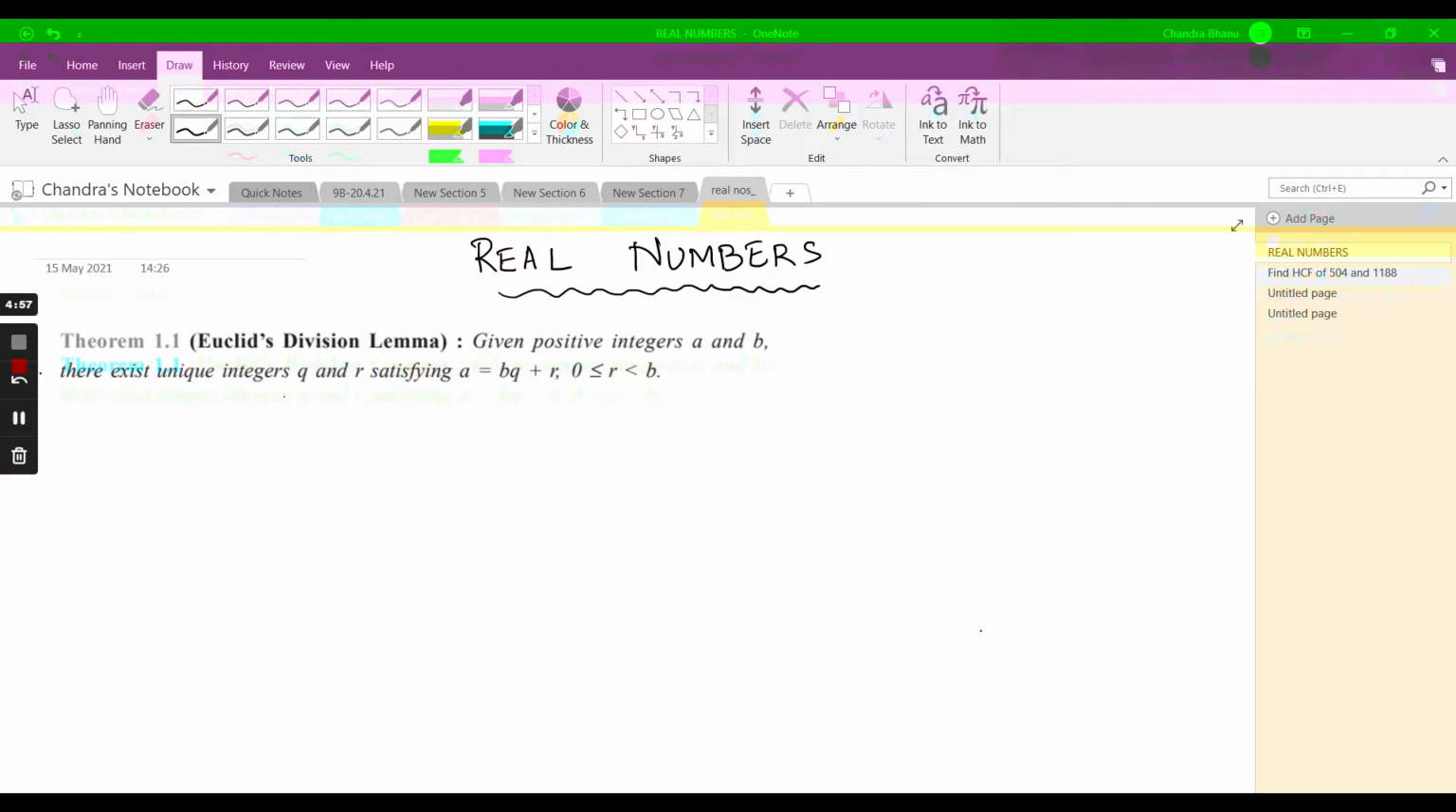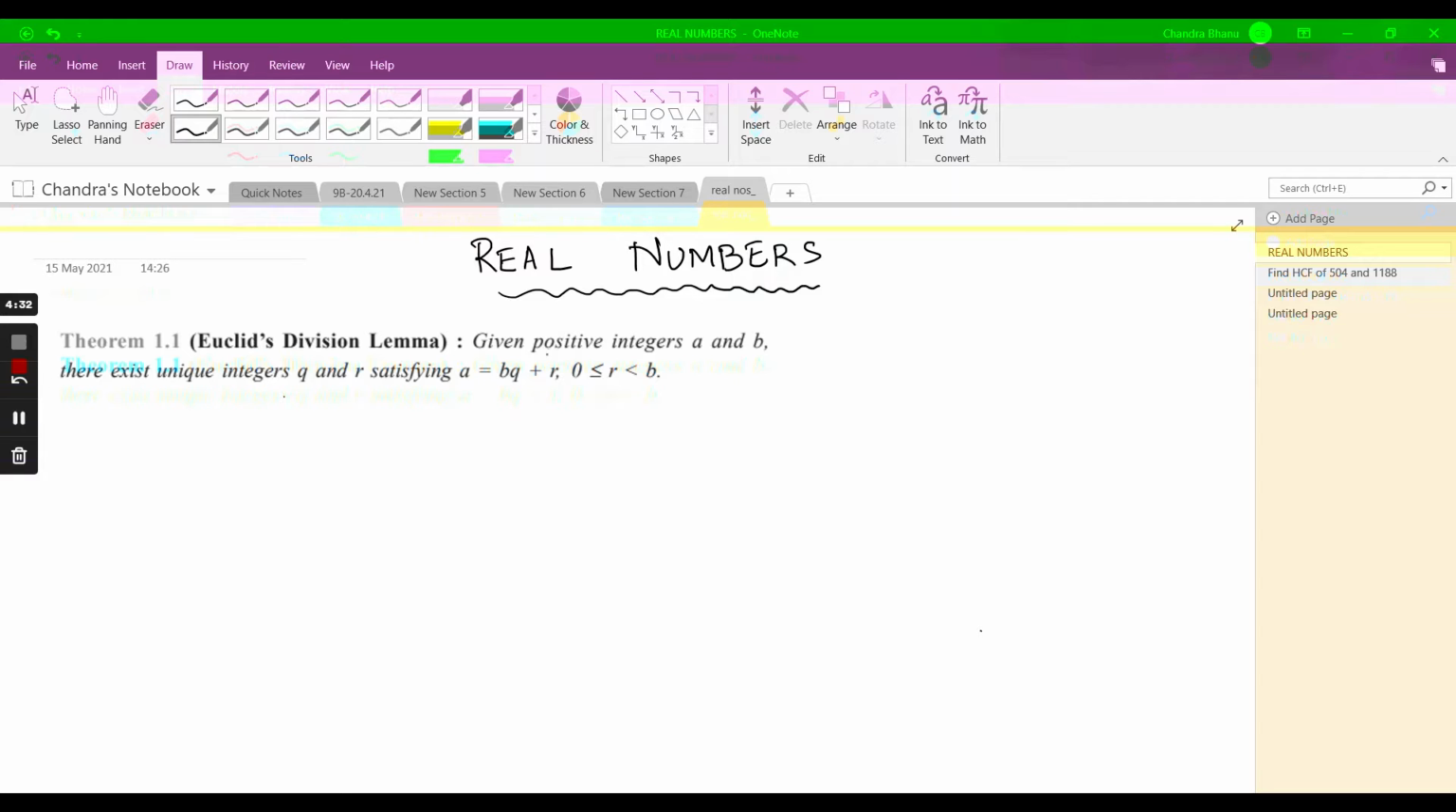Let's start with Chapter 1, Real Numbers, today. The first theorem that we'll discuss is Euclid's division lemma, which states: given positive integers a and b, there exist unique integers q and r satisfying a = bq + r, where r is greater than or equal to 0 but less than b. Let's try to understand it with the help of some simple integers.